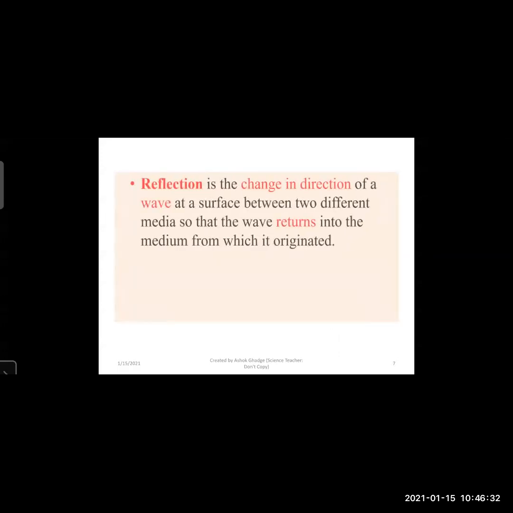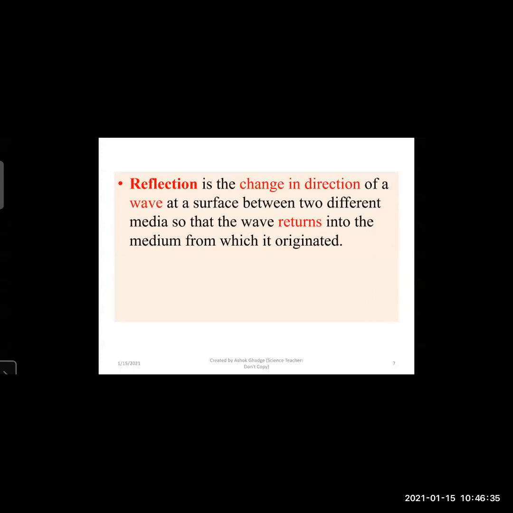Basically, reflection is the change in the direction of the wave, whether it is the light wave, the sound wave, or the water wave, any type of wave which will change its direction.